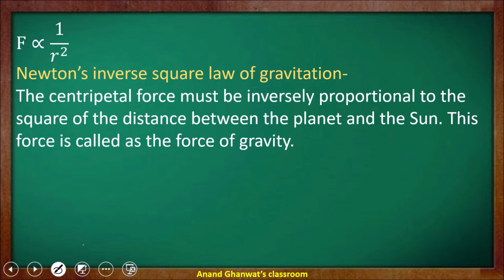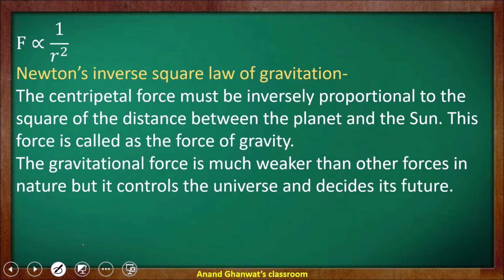Now see the statement. Here the force is centripetal force. So the centripetal force is inversely proportional to the square of the distance between the planet and the sun. That is the simple statement of this law. This force is called the force of gravity.